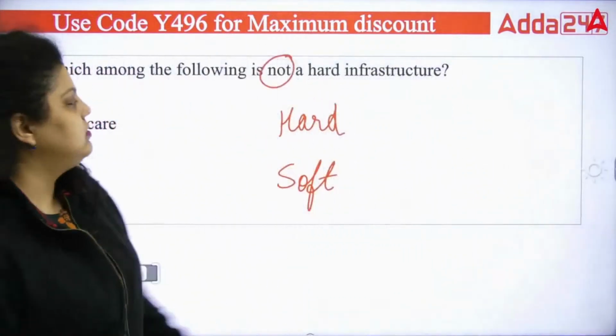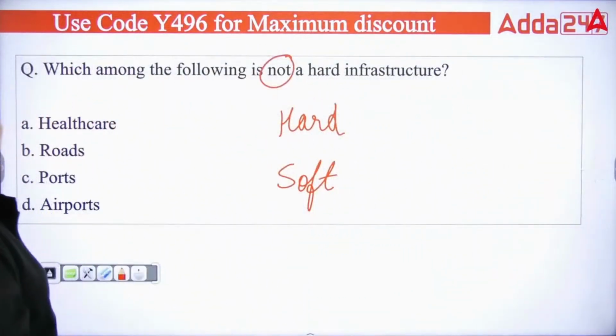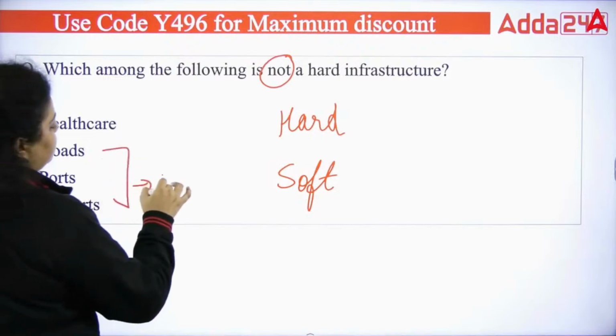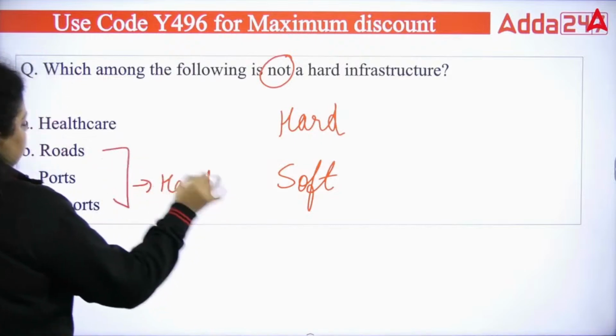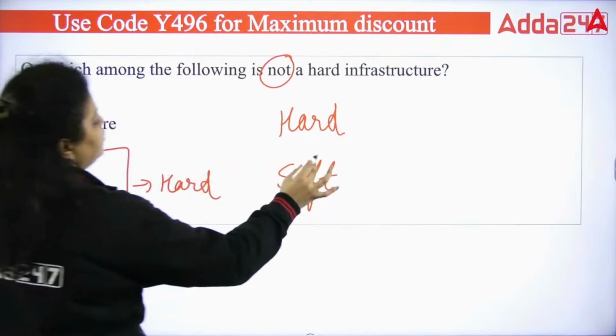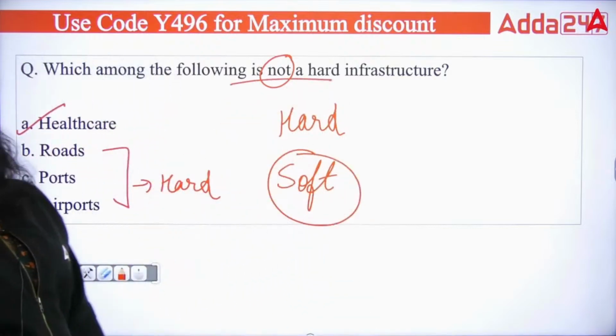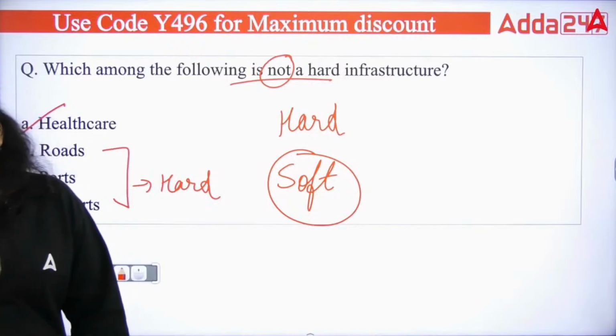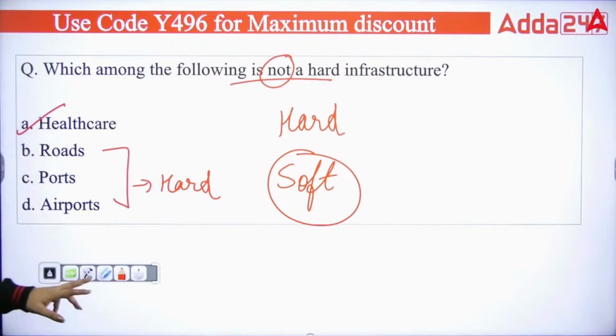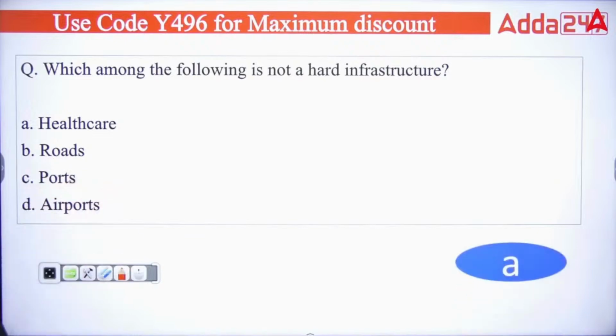Now you have options: healthcare, roads, ports and airports. So these three are part of hard infrastructure. But healthcare is a part of soft infrastructure. That's why the right answer will be A. That is saying healthcare sector. So you can see the answer is A.